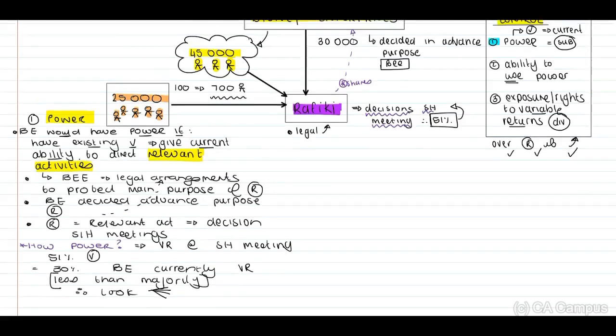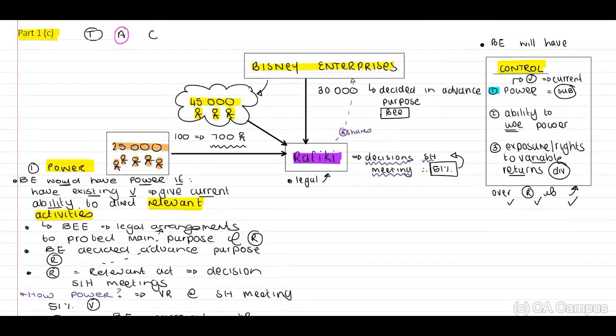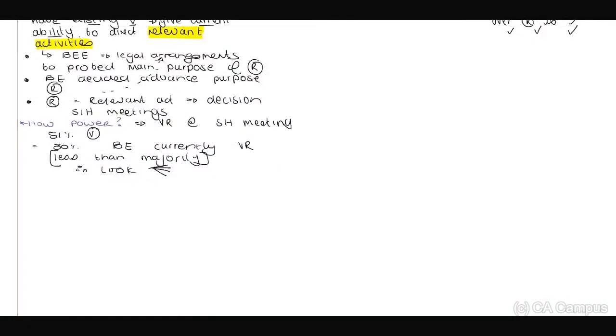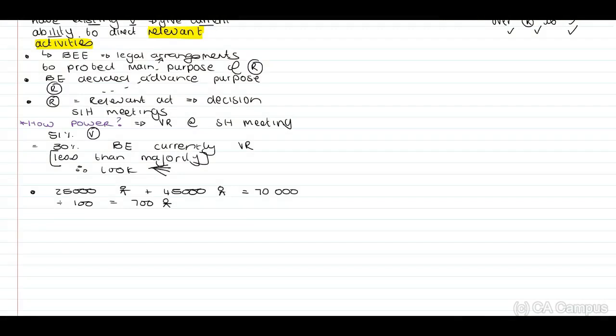Right, now when we look at our other shareholders, remember, this will now be the 25,000 individuals and our 45,000 in terms of the Bisney Enterprises group, which we have already determined. We are looking at about plus minus 700 employees. Therefore, guys, we now need to write this down. I've transferred our discussion. Remember, you will have to write this out. We are looking at about plus minus 700 individuals.